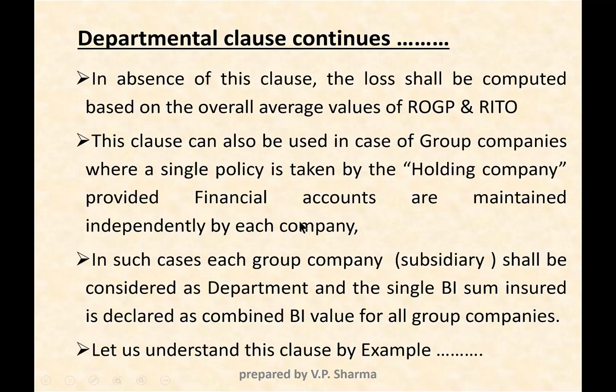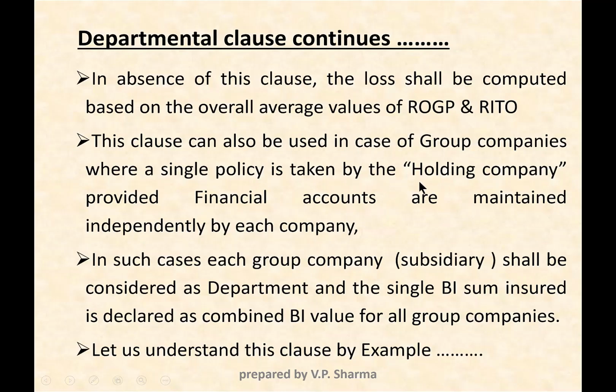Here is the example. Now there are a few more things before we go to the example. In absence of this clause, the loss shall be computed based on overall average value of rate of gross profit and reduction in turnover. That means this clause can also be used in case of group companies where a single policy is taken by the holding company, provided the financial accounts are maintained independently by each company.